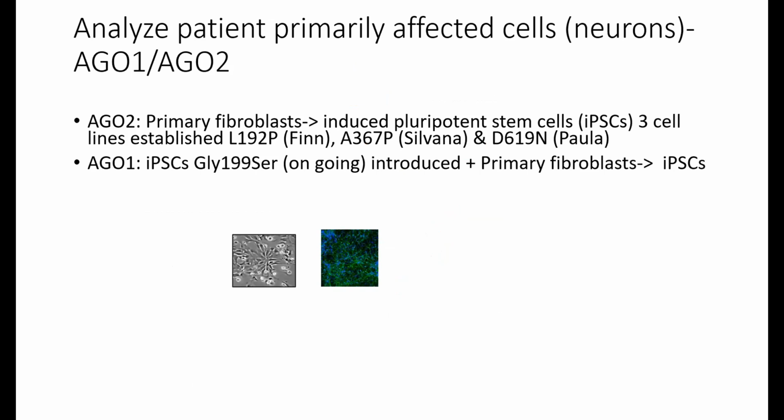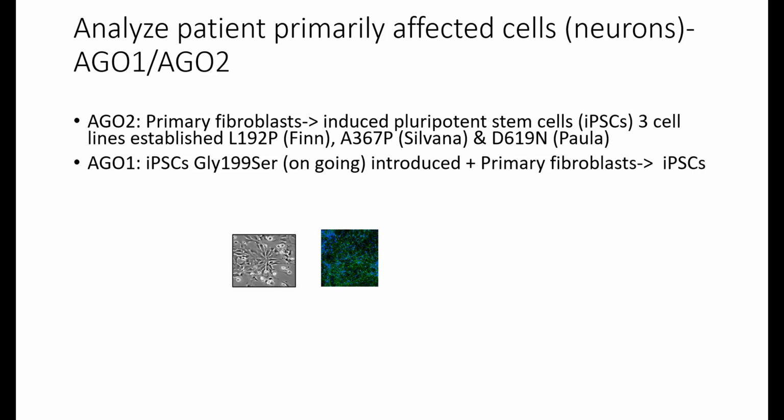So maybe I can say a word on the models that were already developed by Harlem in Strasbourg for AGO2. There were some primary fibroblasts that they differentiated to create this kind of cell that could be differentiated into neurons. And there are 3 cell lines already established. So you can see here the different mutations and the fibroblasts they are coming from.